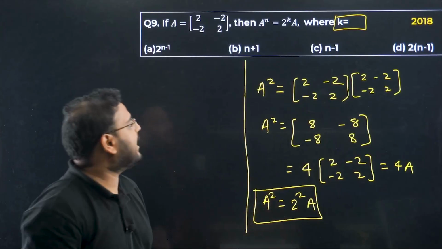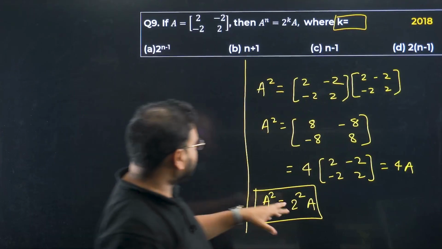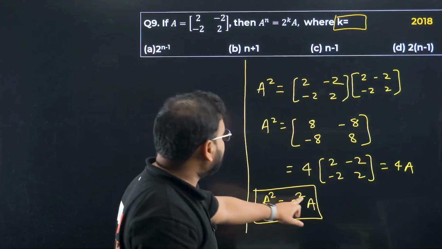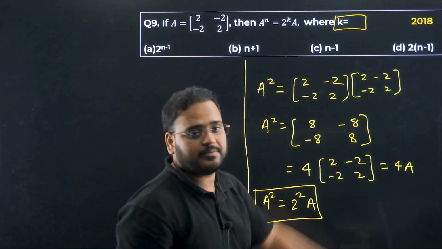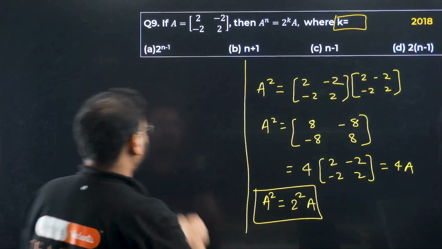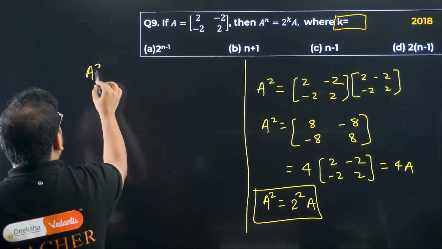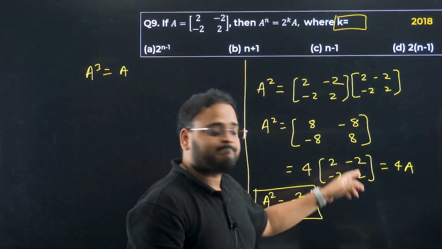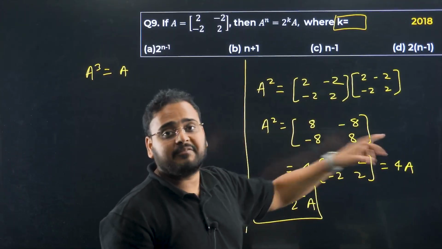Now you might feel that none of the options are right, because when n is 2, k is also 2. No option fits here, does it? But if you try to find A power 3, you'll get a better idea. What is A power 3? Some people might multiply this value once more with A, but you don't have to do that.